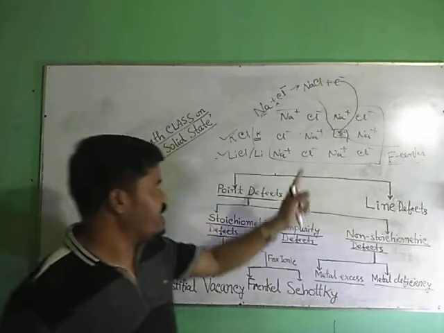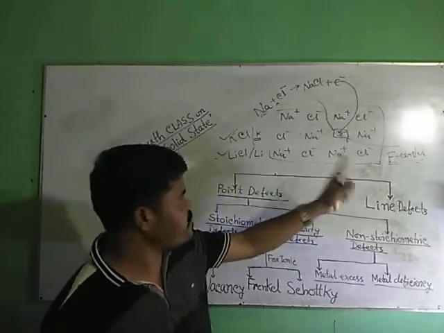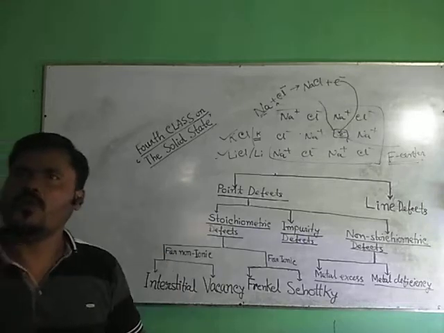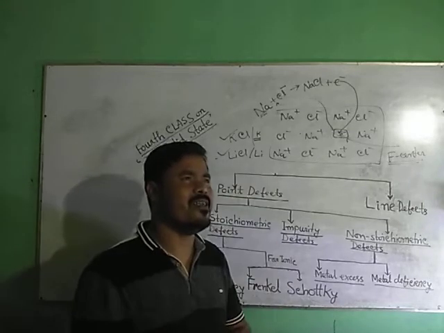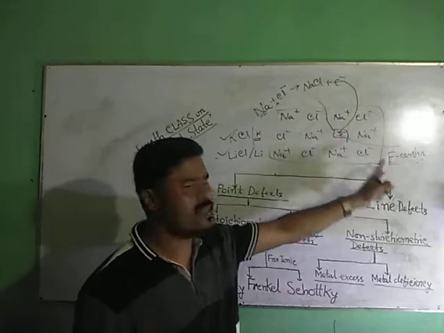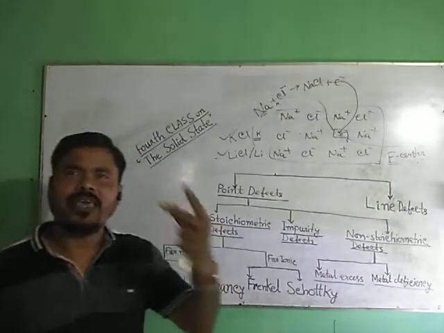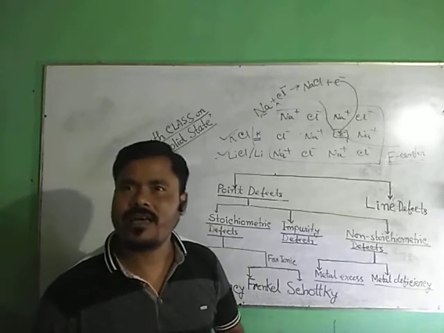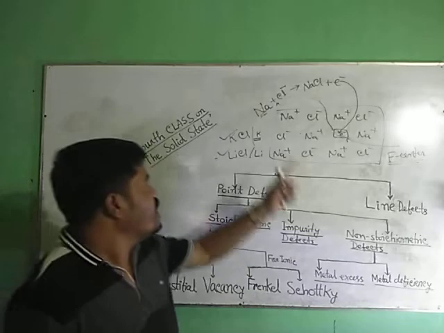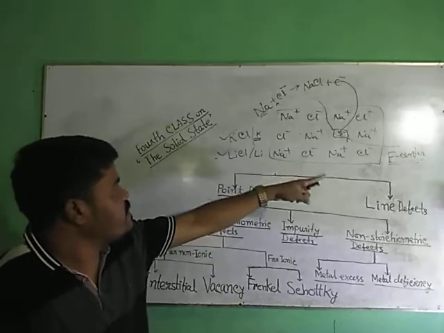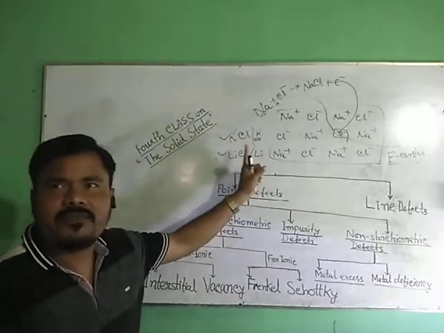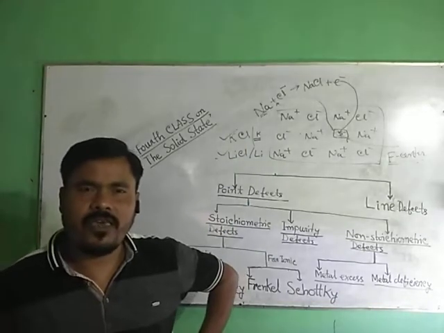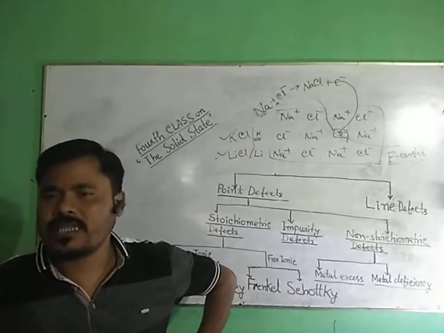The F center comes from the German word Farbe, which means color center. So because of the presence of F centers, a colorless crystalline solid may appear colored. Because of formation of F centers in NaCl, it becomes yellow. What are the effects of formation of F centers on a crystalline solid?